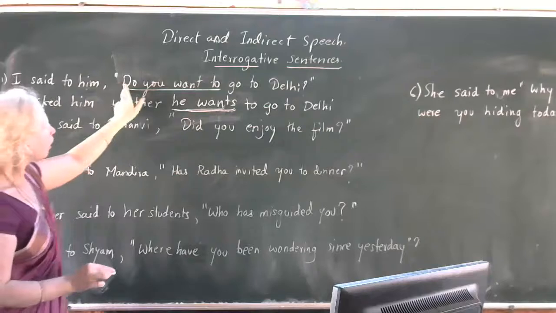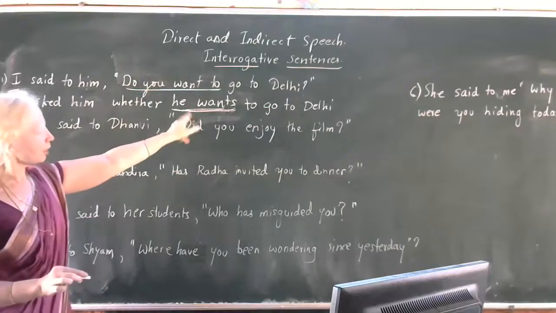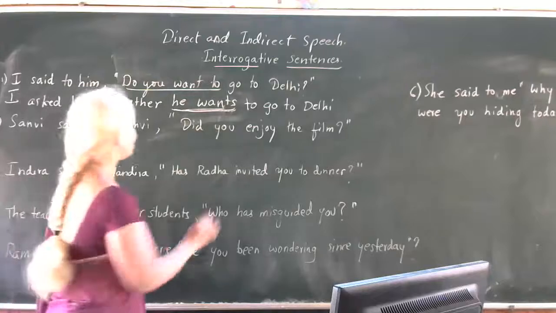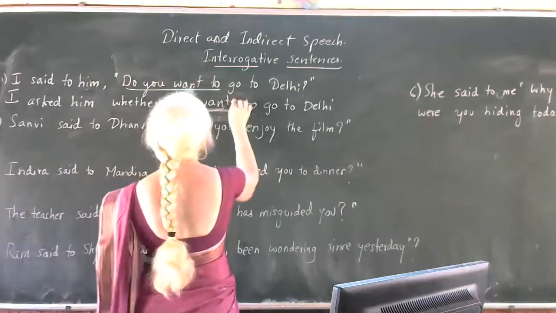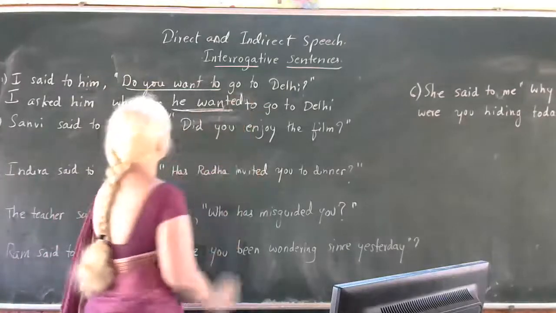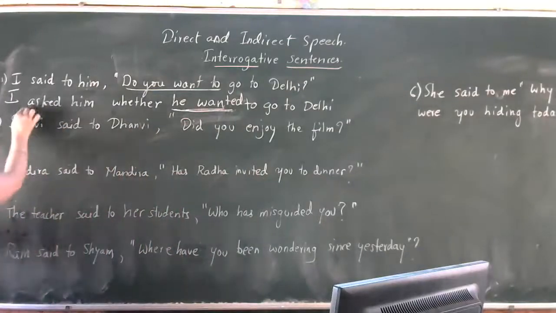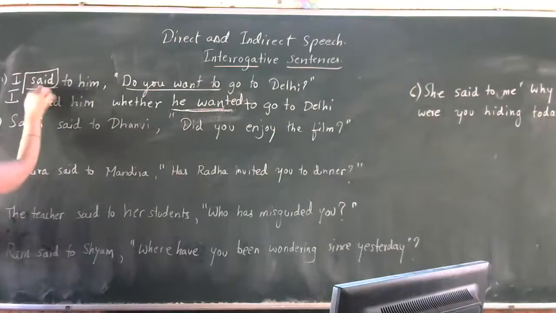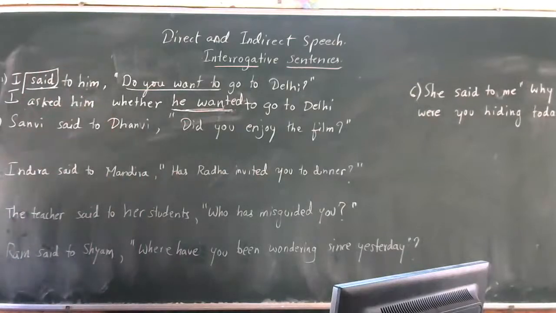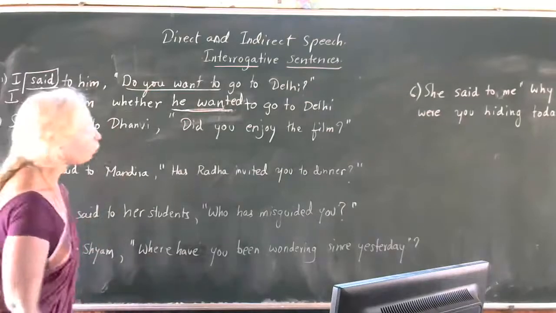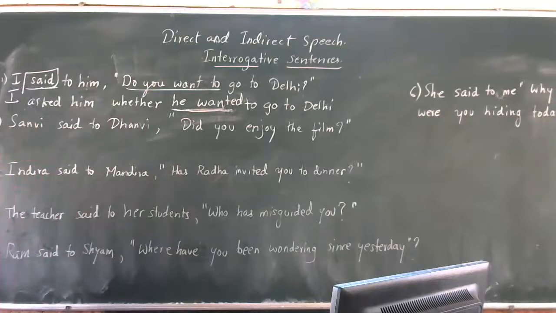Now you have changed it as it is, but in indirect speech, you have to change the tense. That is why it becomes "wanted": whether he wanted to go to Delhi, because your reporting verb is in past tense form. That is why you have to change the tense here. Whether he wanted to go to Delhi is the correct answer now.